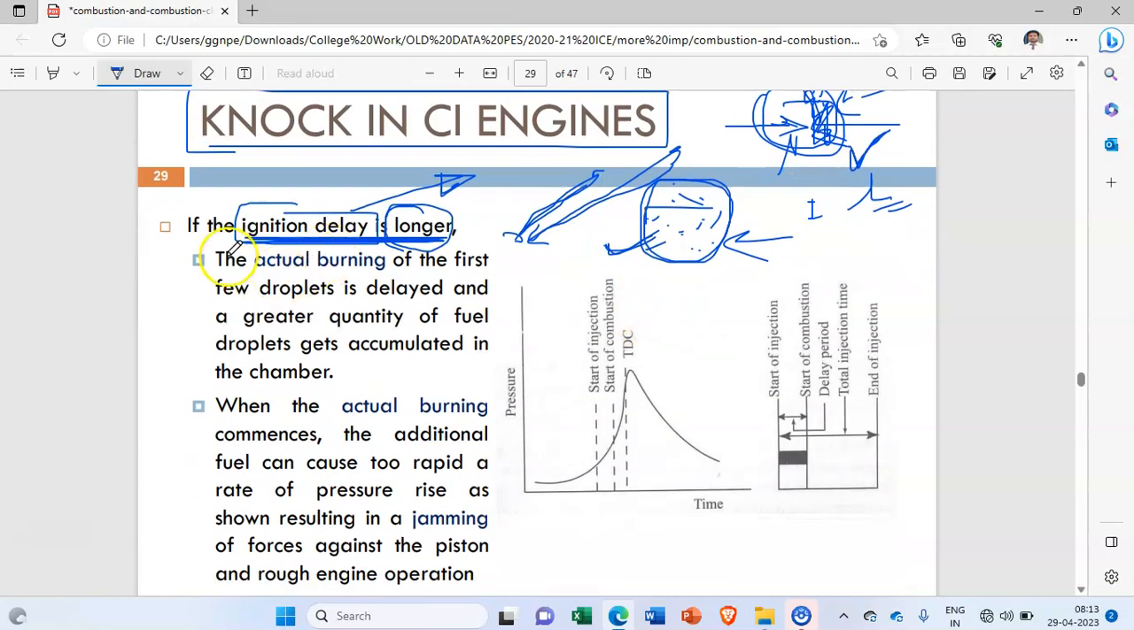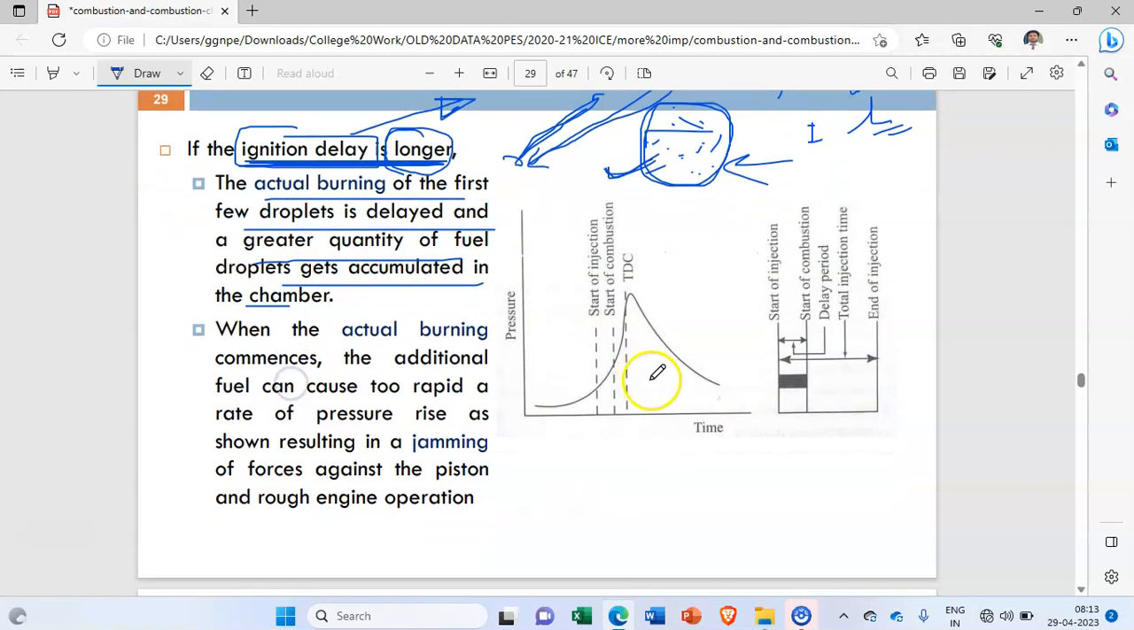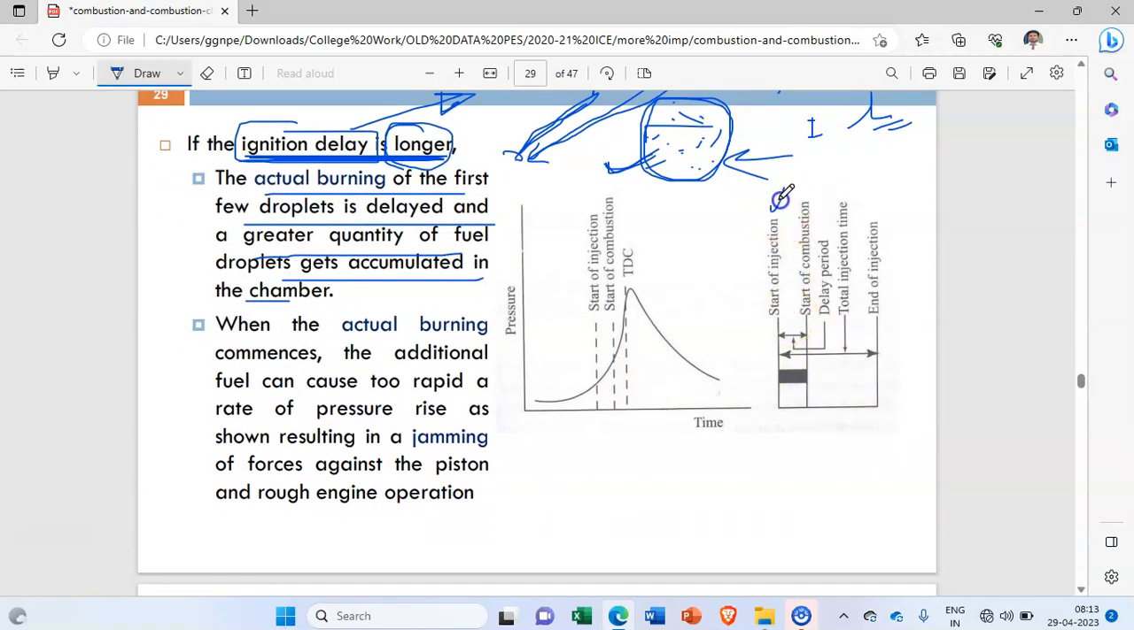Remember, what is ignition delay period here? Longer means what will happen here? Look at this. The actual burning of the first few droplets is delayed, and a greater quantity of fuel droplets gets accumulated in the chamber. Okay, so here you can see this is start of injection and this is start of combustion, and this much amount of quantity, let us assume that it is fog.